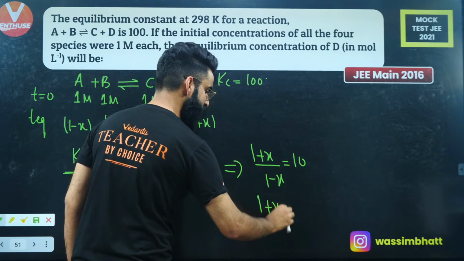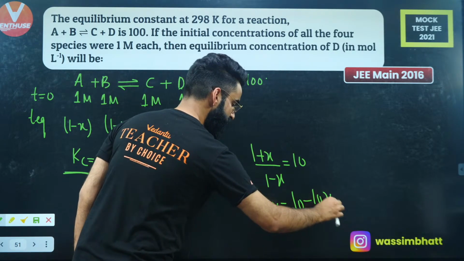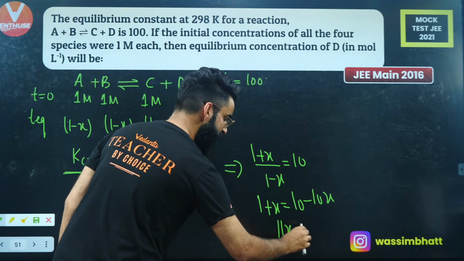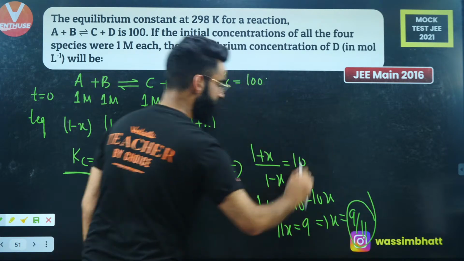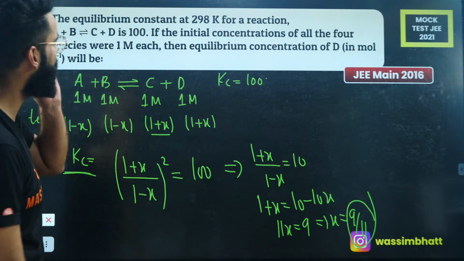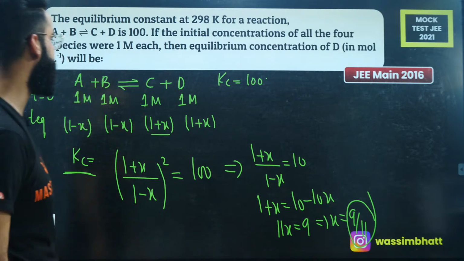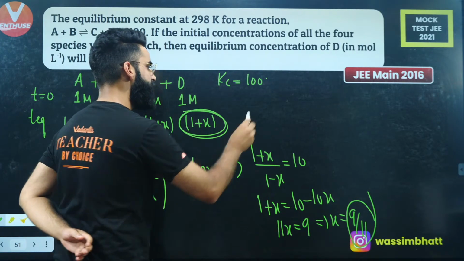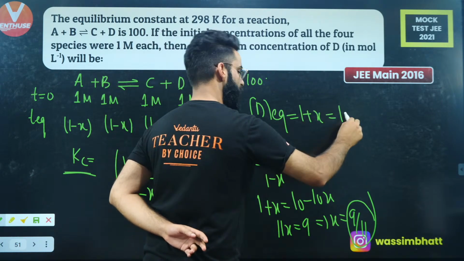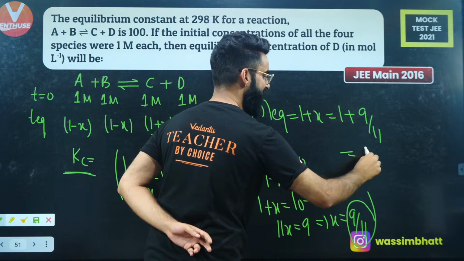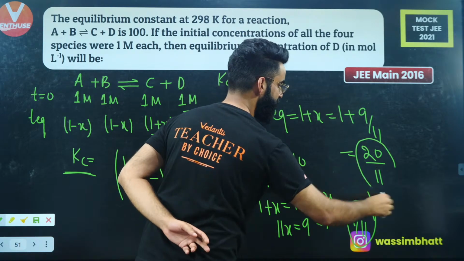So I get 1 plus X is equal to 10 minus 10X. So 11X is equal to 9. From here, you get the value of X as 9 by 11. You got X. What was I supposed to calculate? I was supposed to calculate the equilibrium concentration of D. The concentration of D at equilibrium is 1 plus X, and X is 9 by 11. So 11 plus 9 is 20, divided by 11 is the final answer.